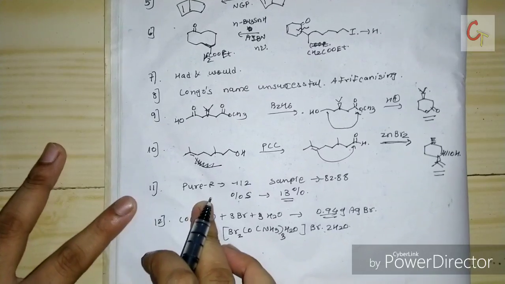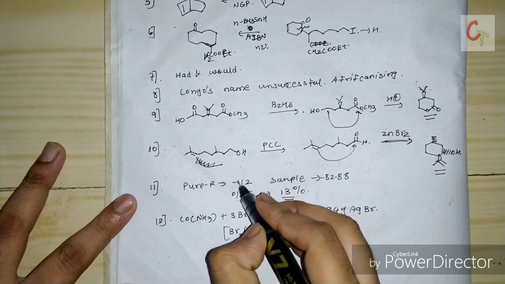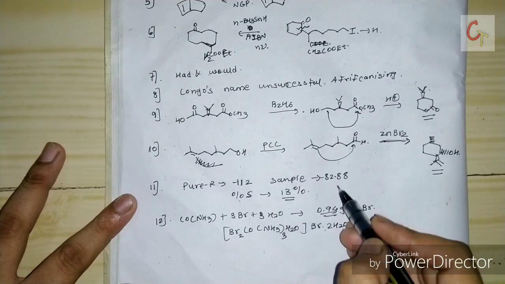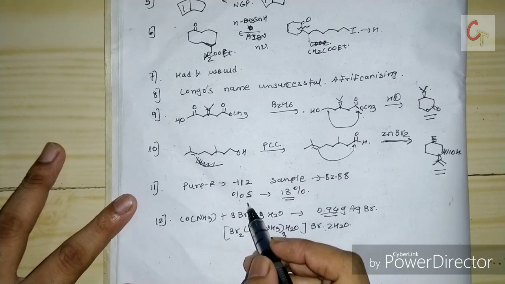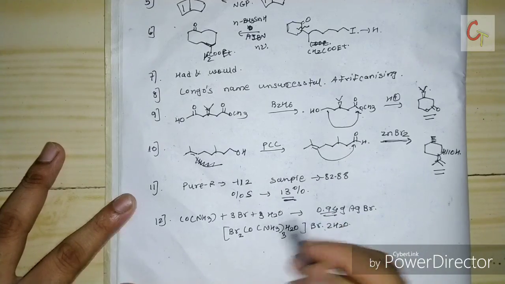Now the next was organic. I think this is also NAT type, and what is given is that pure R shows minus 112 rotation, and your sample is showing minus 82.88, and what will be the percentage of S in that? So according to me, it comes around 13%.